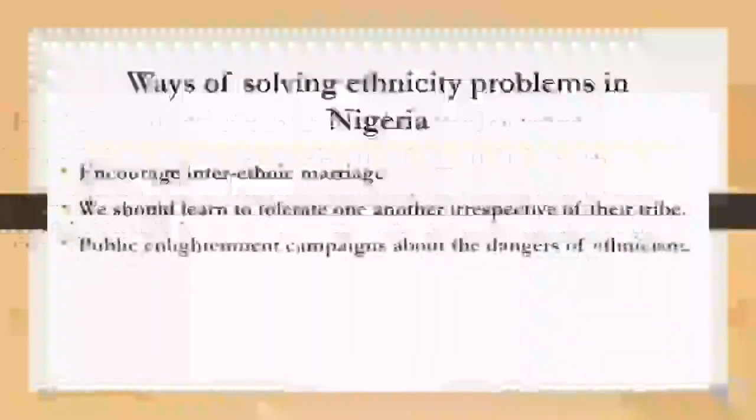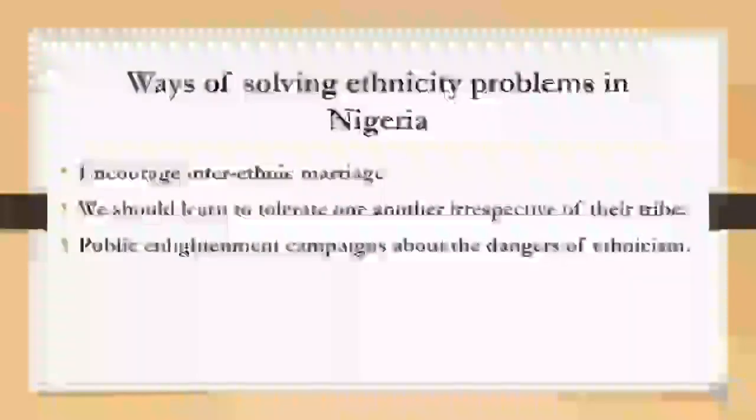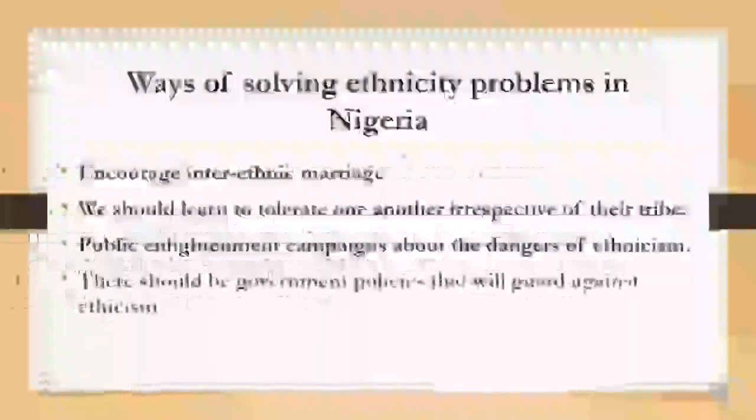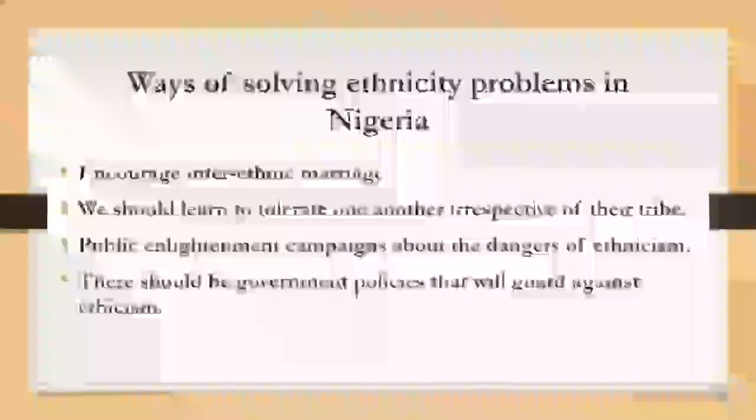Public enlightenment campaigns about the dangers of ethnicity. Learn to preach love. Tell them if you don't love your neighbor as you love yourself, or you love your other tribes as you love your brothers, see what will happen. Tell them. There should be government policies, laws that will guard against ethnicism. Anywhere that someone is doing partiality, let that person be put to prison, or be punished, or be what? Laid off from the office.